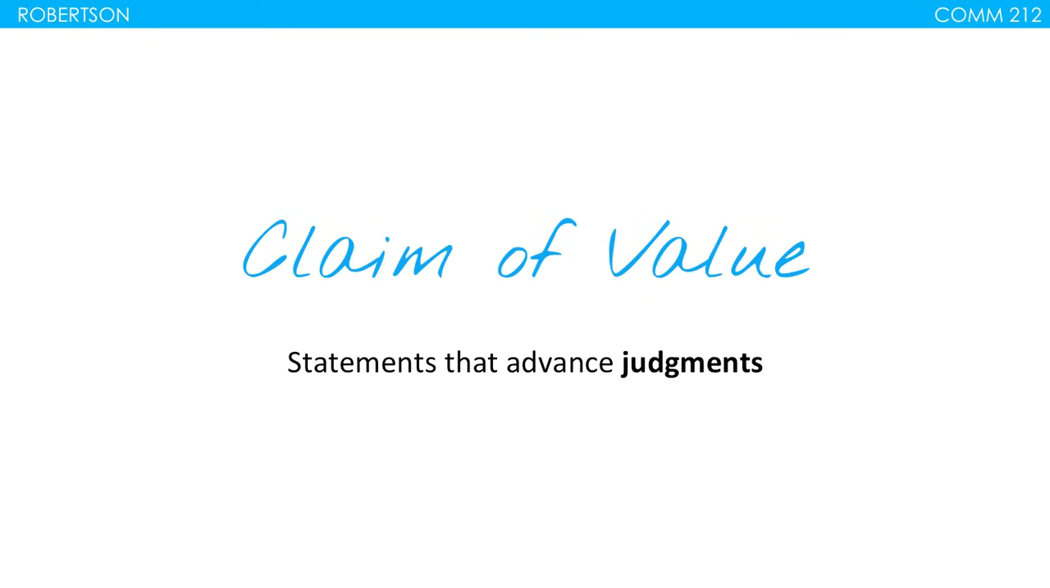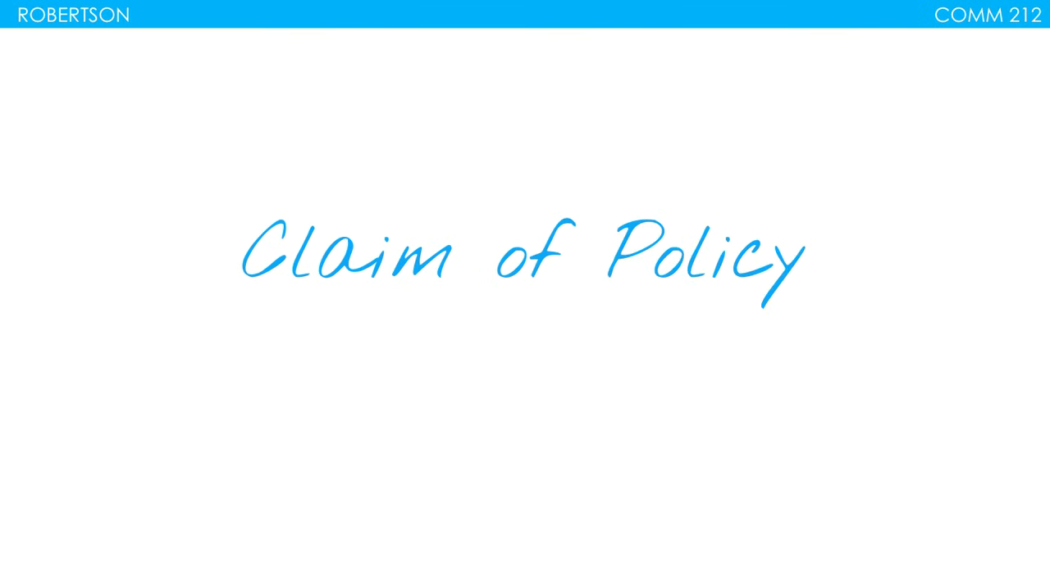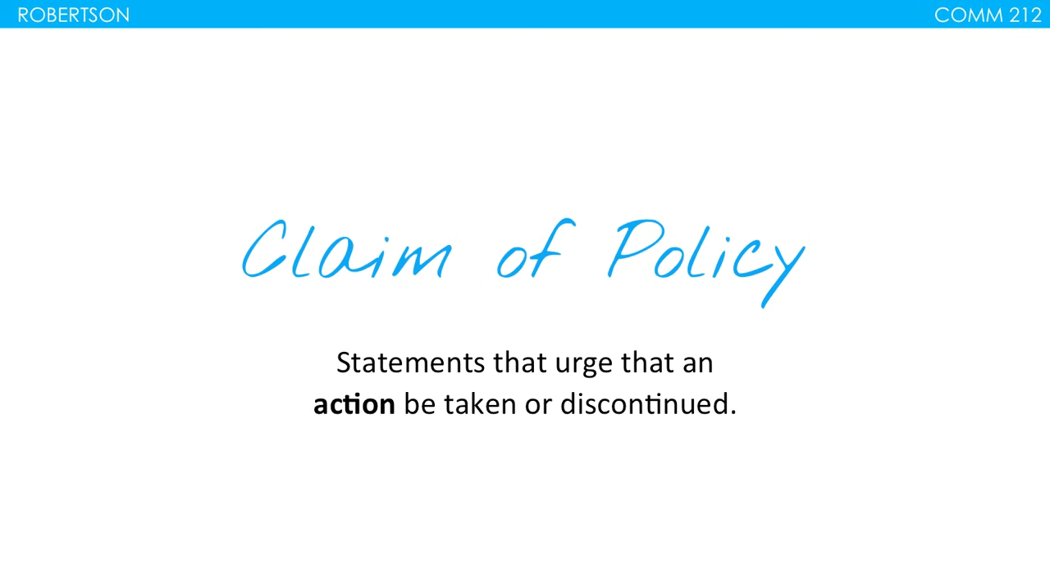So again, claims of value are statements that advance judgment about morality, beauty, merit, or wisdom. A claim of policy is a statement that urges that an action be taken or discontinued. Okay, so action be taken or discontinued. So here, if you dig a little bit deeper, this is advocating for change to the status quo. And really what that means is that we're trying to make something different than the way that it currently is. Okay? So a statement that urges that an action be taken or discontinued. So you're advocating that some sort of action be taken to make it so the status quo is different.